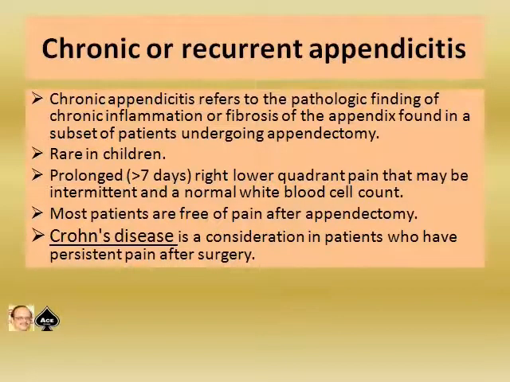Now, what is this chronic or recurrent appendicitis? Chronic appendicitis refers to the pathologic findings of chronic inflammation or fibrosis of the appendix found in a subset of patients undergoing appendectomy. Rare in children, the clinical features are prolonged, more than 7 days of right lower quadrant pain that may be intermittent, and a normal WBC count. Most patients are free of pain after appendectomy. And Crohn's disease is a consideration in patients who have persistent pain after surgery.